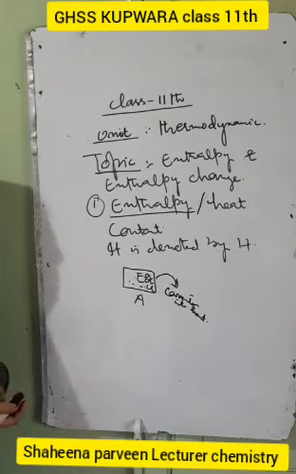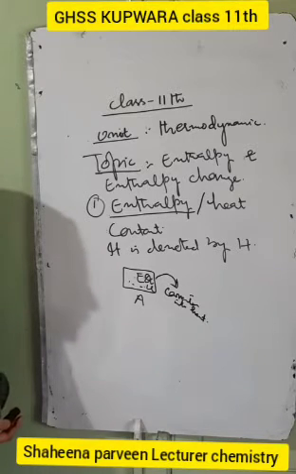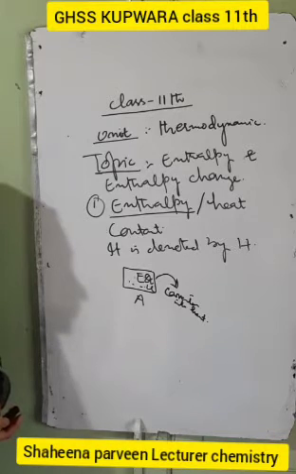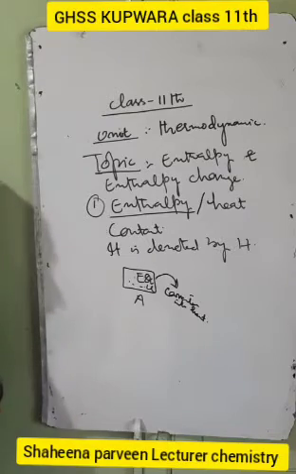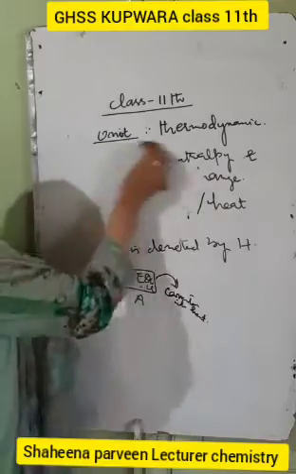It is that every substance is associated, or every system has a stored amount of energy in it, and that amount of the energy which is available for conversion into the heat, that is called as the enthalpy, or that's called as the heat content. So we have the definition of the enthalpy.